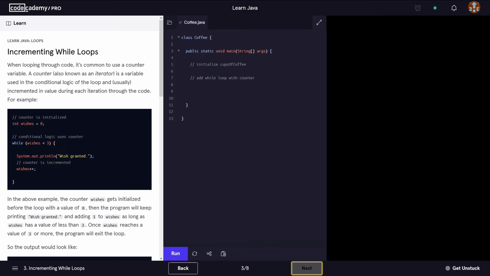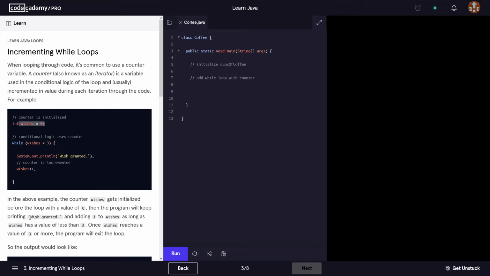So for example, if we have a variable called wishes and it starts at 0, okay, we have the while loop and it says while wishes is smaller than 3, then print this on the screen and then increment wishes, okay. In the above example, the counter wishes gets initialized before the loop with a value of 0, so here.